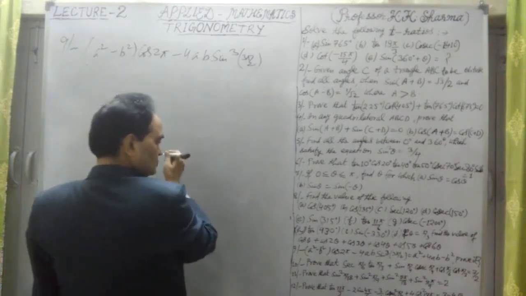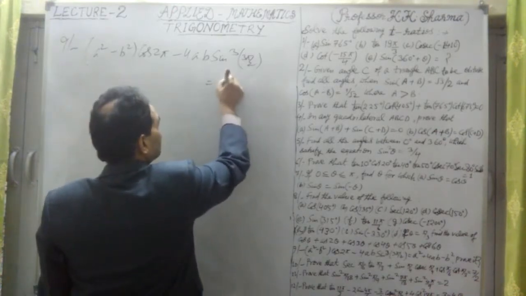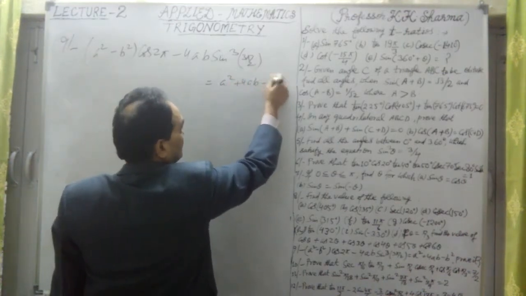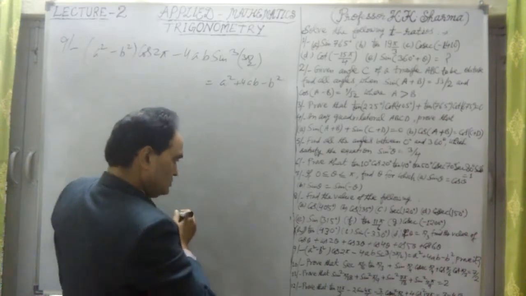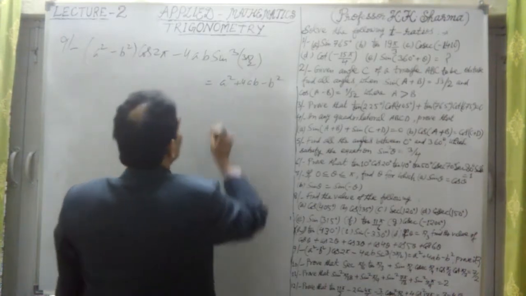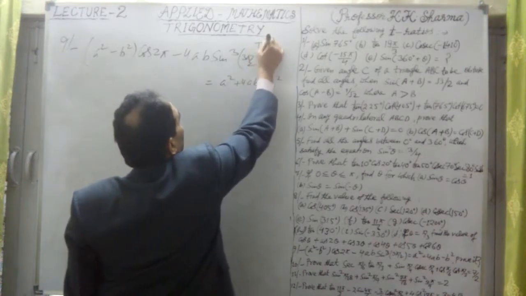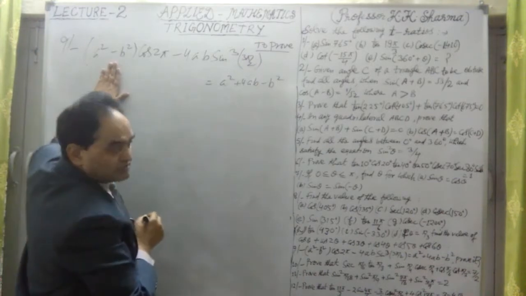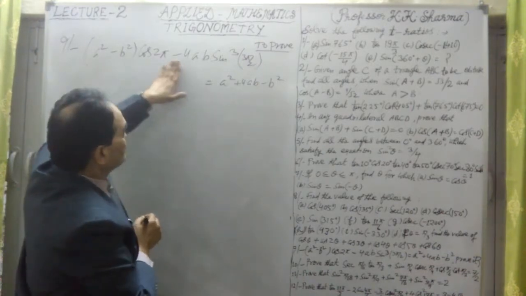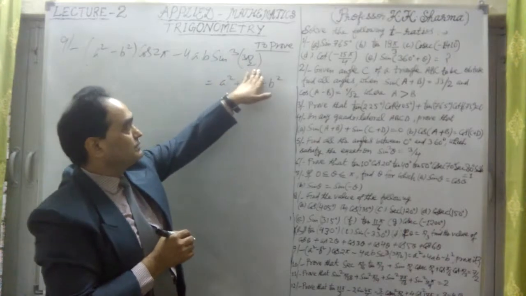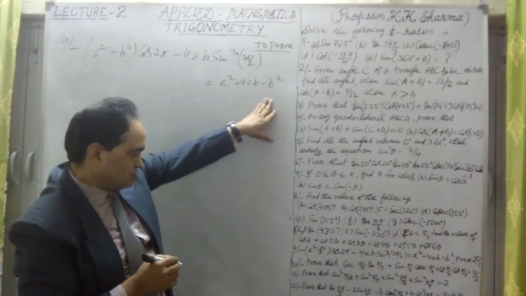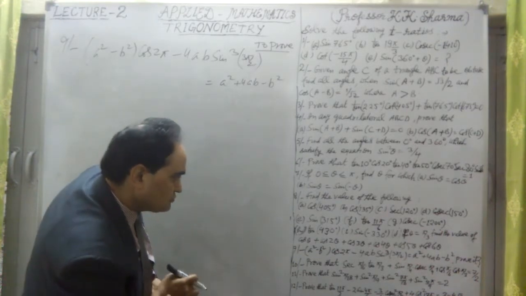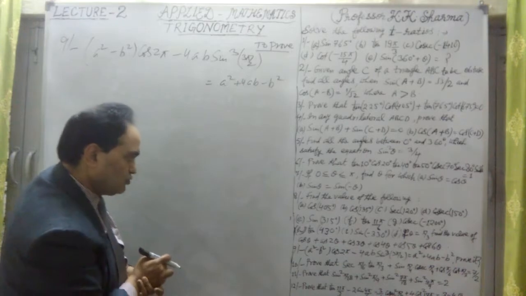We have to prove that this whole is equal to a square plus 4ab minus b square. To prove this, that a square minus b square into cos twice pi minus 4ab into sine of whole cube 3 pi by 2 is equal to a square plus 4ab minus b square. Okay, that is how we prove question number 9.